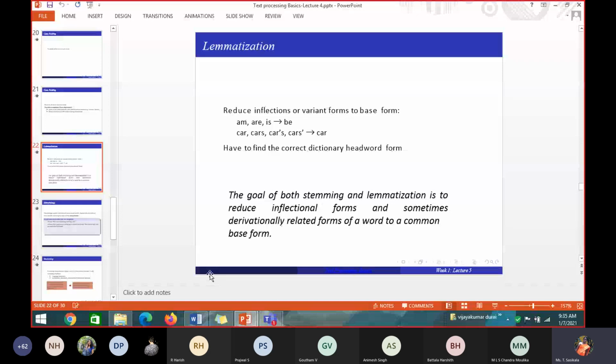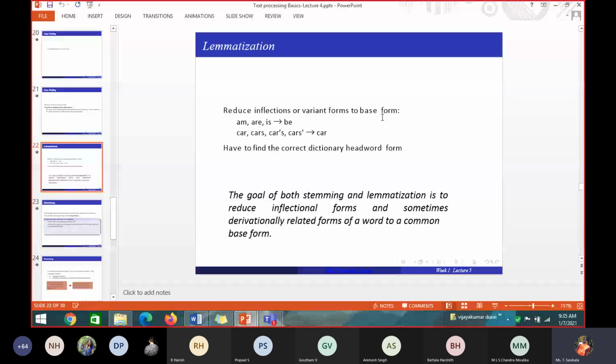Can you tell me what is lemmatization? Lemmatization and stemming both are used to bring the root word for the words, used to represent the root word for the given word. So for example, say you have car in your document. I'll be having car in one place, cars in one place, car apostrophe s in one place, cars apostrophe in one place. All these are words which belong to a root word called car. So lemmatization is also reducing the inflection or variation form to a base form. So the base form for all these forms is car.